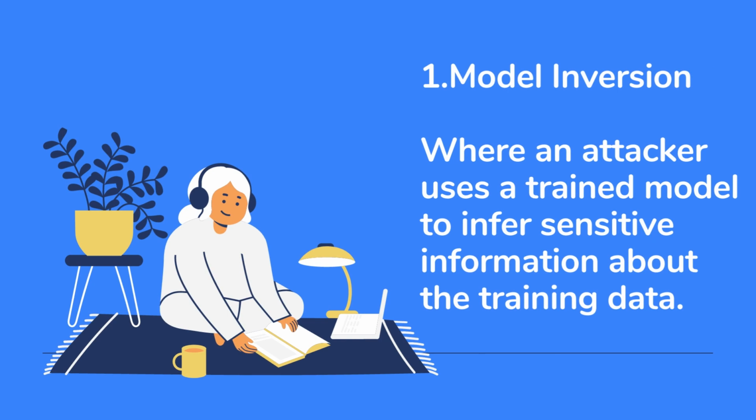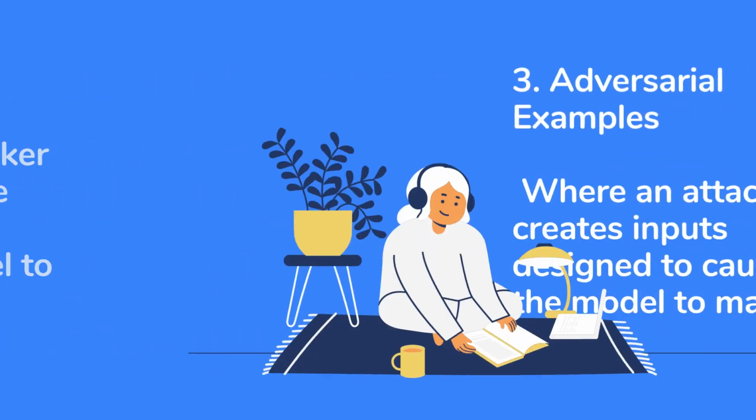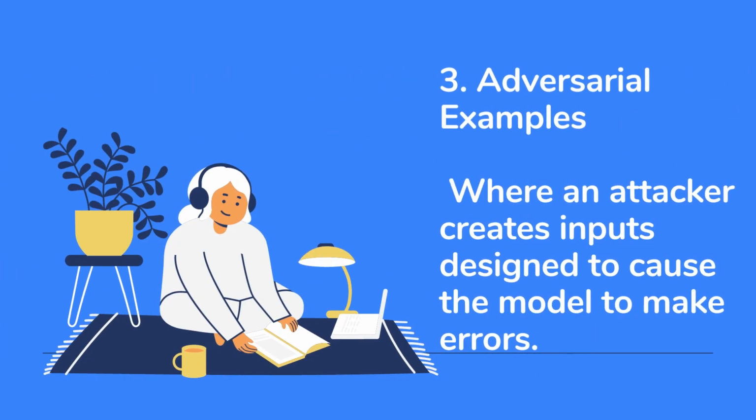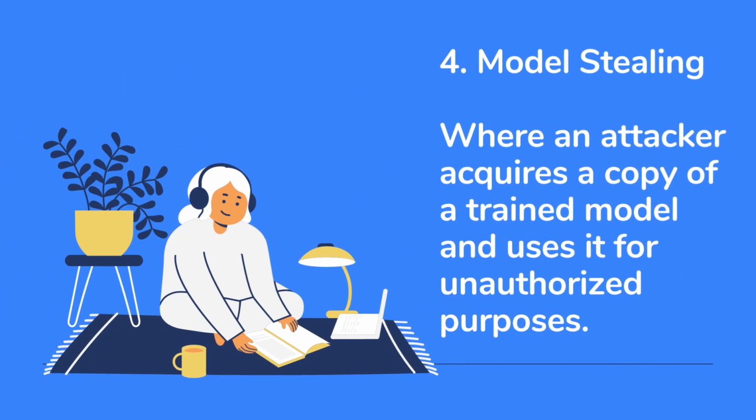1. Model inversion, where an attacker uses a trained model to infer sensitive information about the training data. 2. Poisoning, where an attacker manipulates the training data to cause the model to make incorrect predictions. 3. Adversarial examples, where an attacker creates inputs designed to cause the model to make errors. 4. Model stealing, where an attacker acquires a copy of a trained model and uses it for unauthorized purposes.